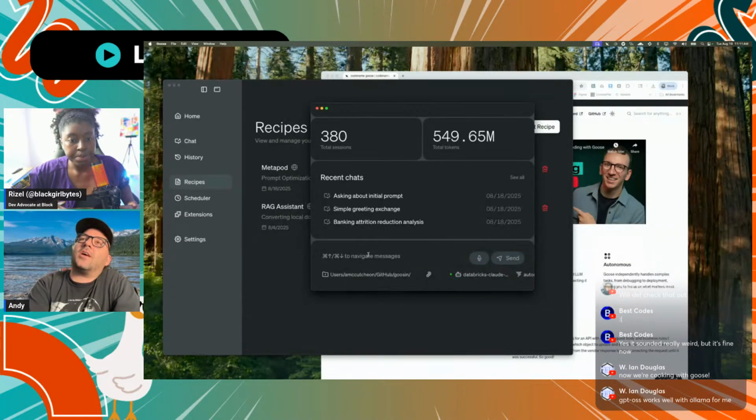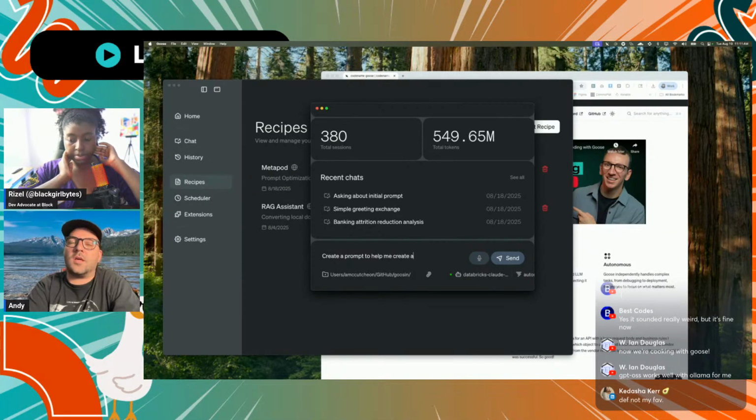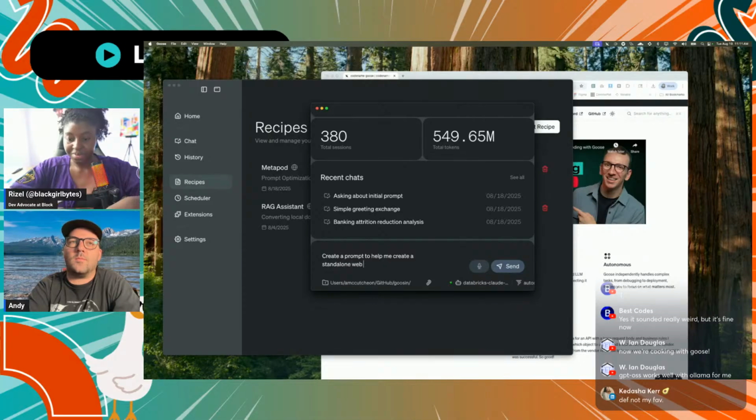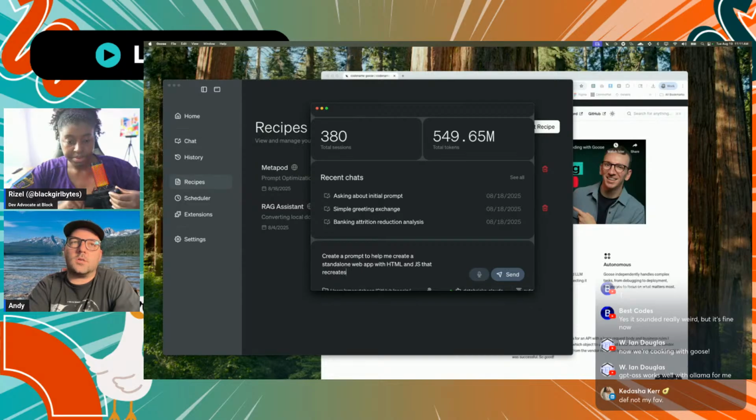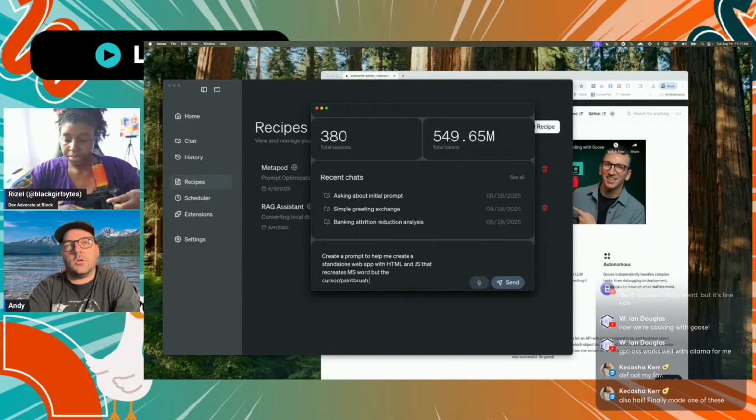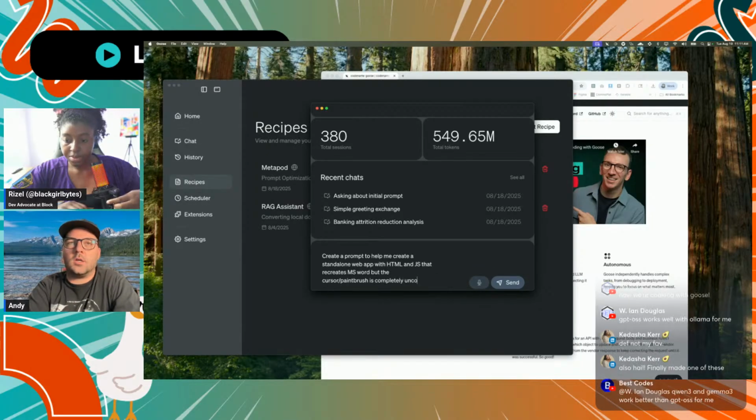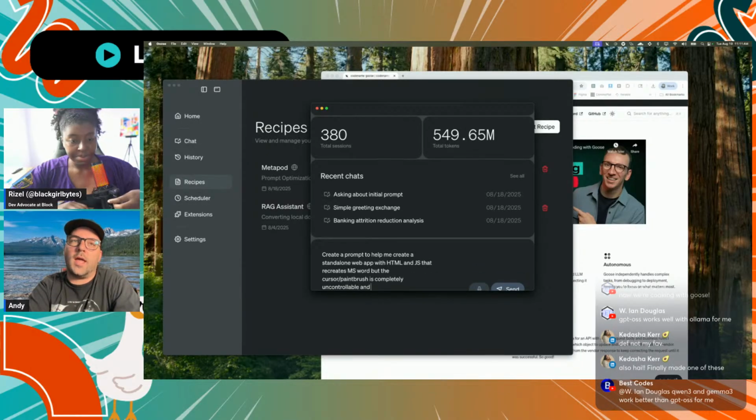So I'm gonna say, create a prompt to help me create a standalone web app with HTML and JavaScript that recreates MS Word, but the cursor / paintbrush is completely uncontrollable and unwieldy.